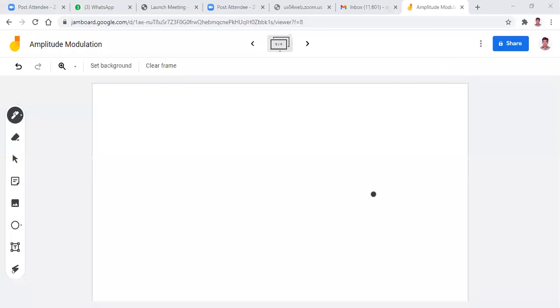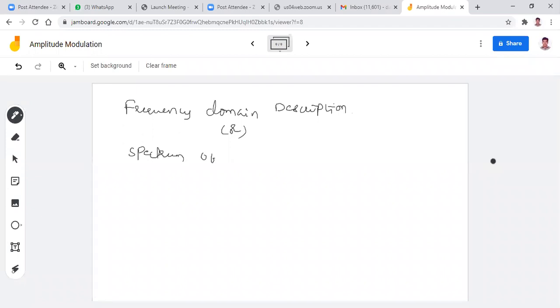Modulation. Now put the heading as frequency domain description, or frequency domain representation. So many times I told that the frequency domain representation of a signal is nothing but the spectrum. Sometimes the question in the examination is to explain the spectrum of an AM wave, that is, the amplitude modulated wave.